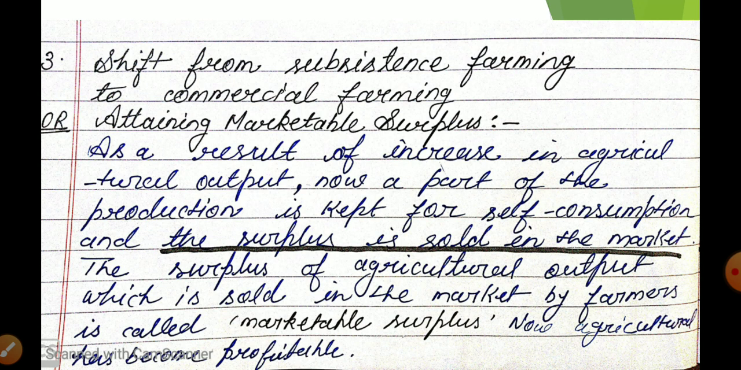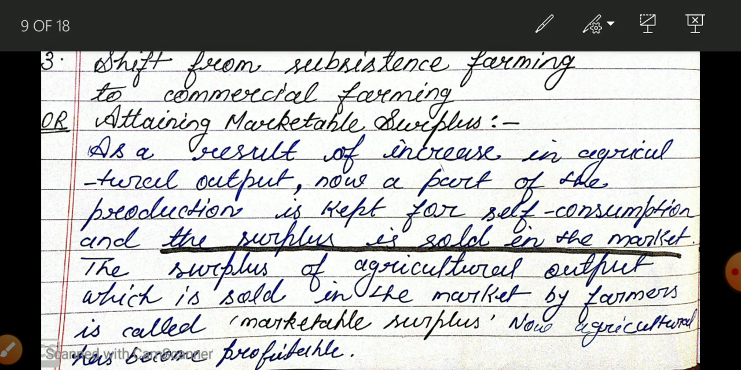Okay, so before the introduction of the green revolution, our farming was of which type? Subsistence farming. We were doing subsistence farming, but after the introduction of the green revolution it became commercial farming. So it is our bigger achievement. Before the introduction of the green revolution our farming was subsistence farming, but after the introduction of the green revolution it became commercial farming.